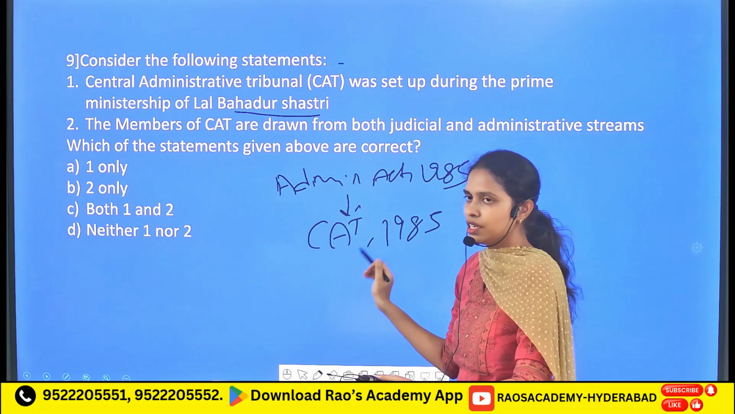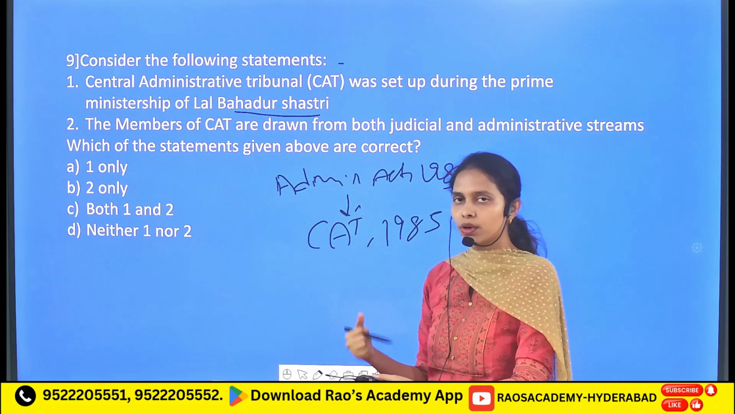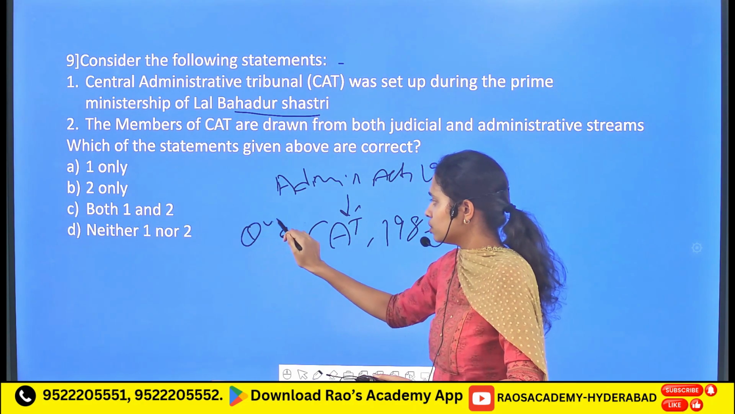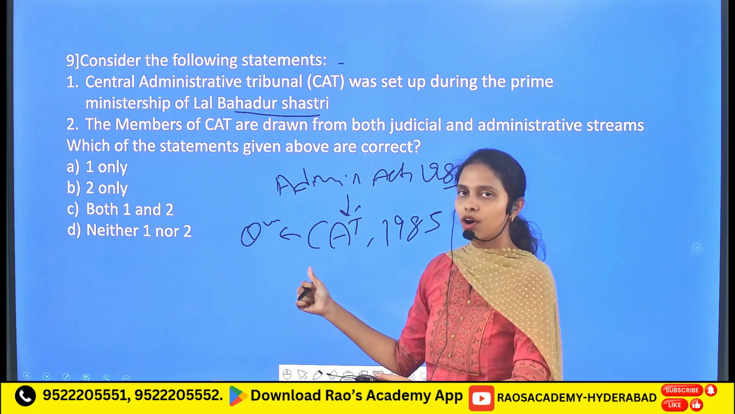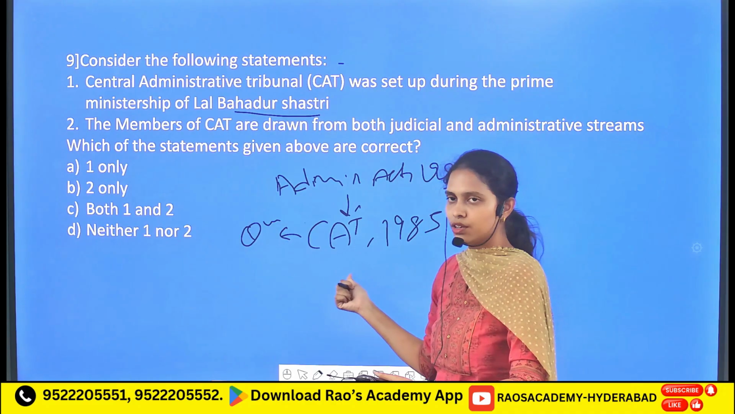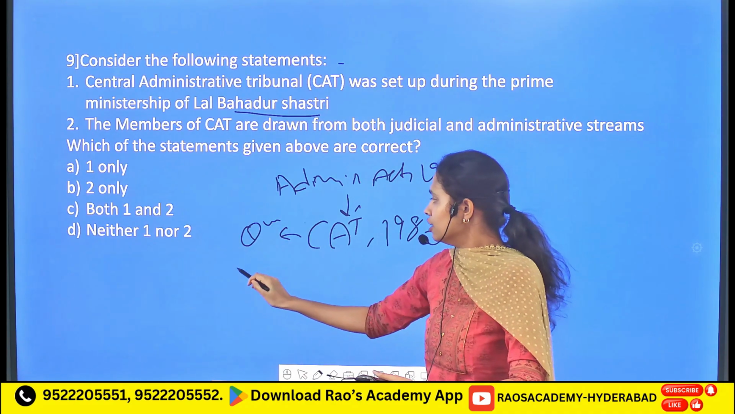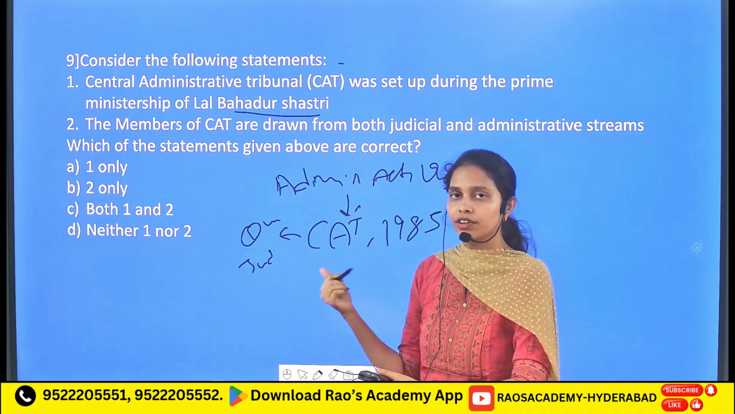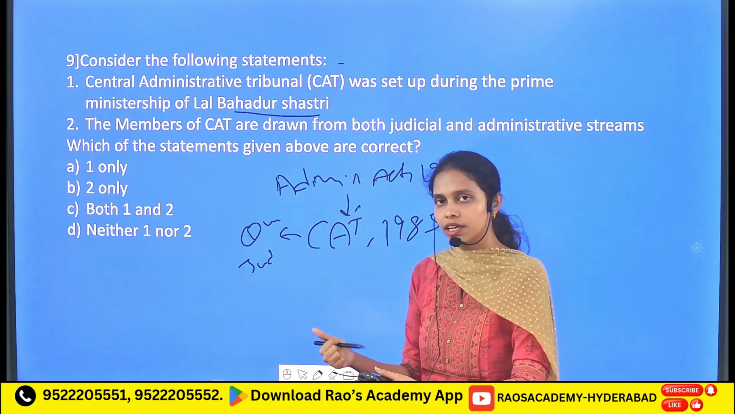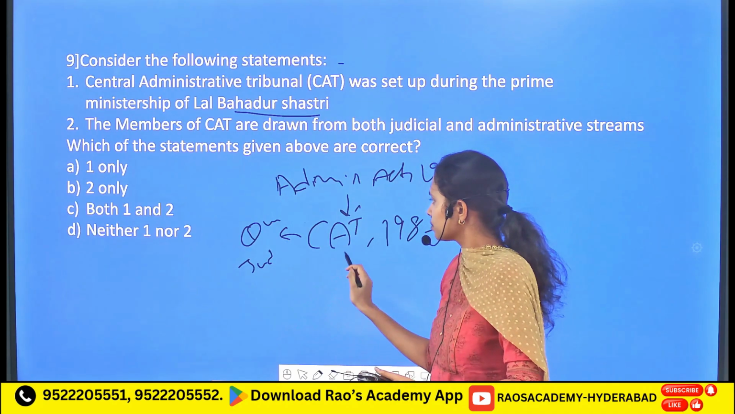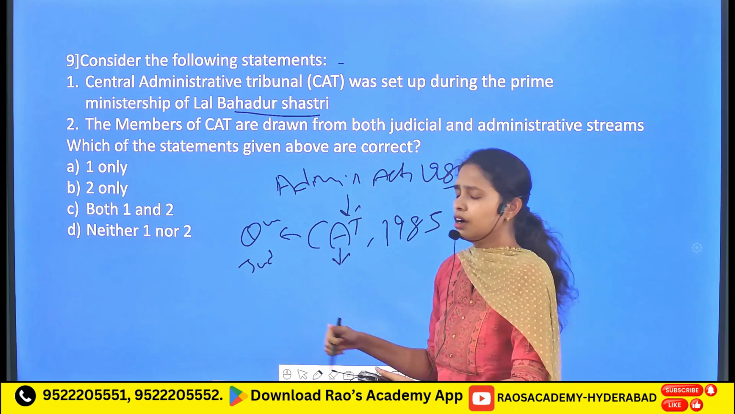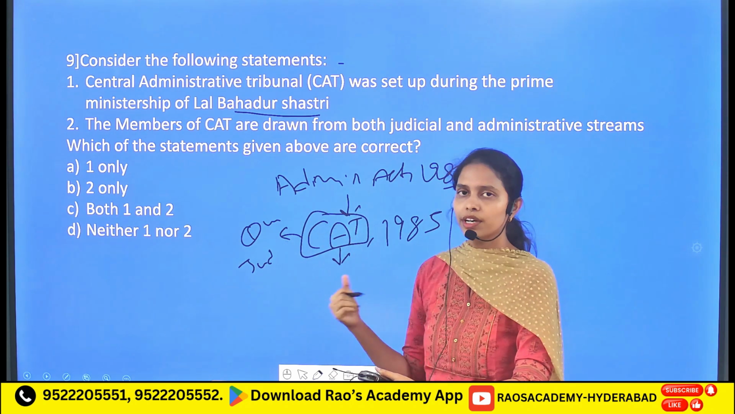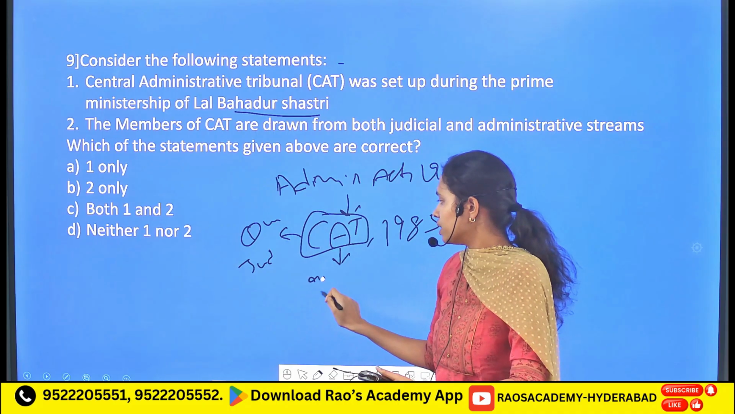This Central Administrative Tribunal is a quasi-judicial body, and the members of this tribunal include judges and also different important officials, the different government officials from the center as well as the state governments. And the main aim of this particular tribunal is to redress the different grievances.